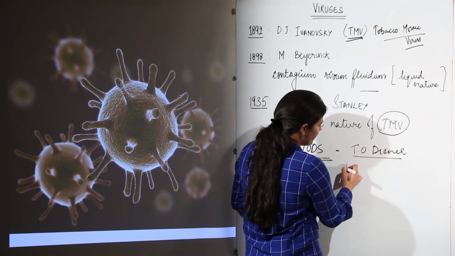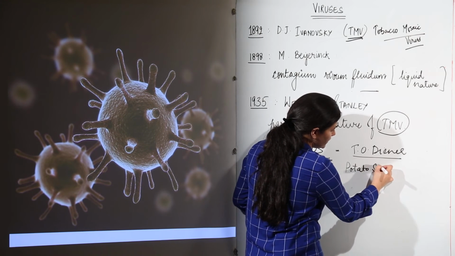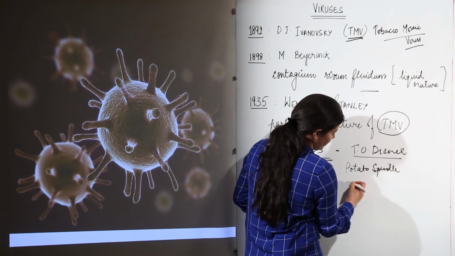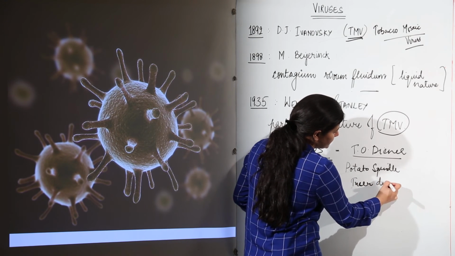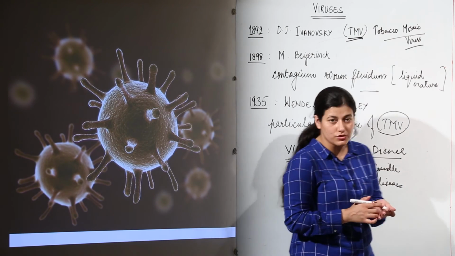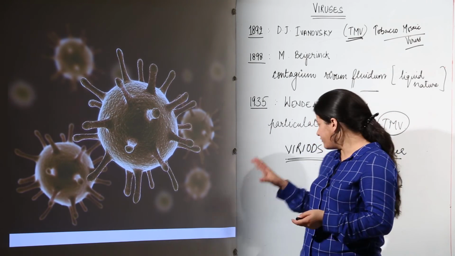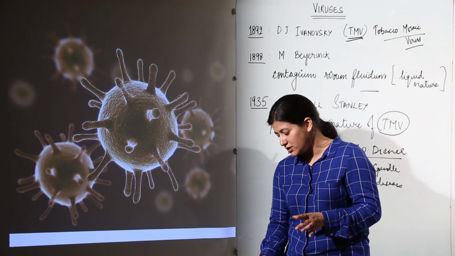So you have to remember where it was discovered, in the potato spindle tuber disease causative agent, and that it is basically an RNA that causes the infection, so it would be the smallest particle. Apart from viroids, there are prions, which are proteins that cause disease.